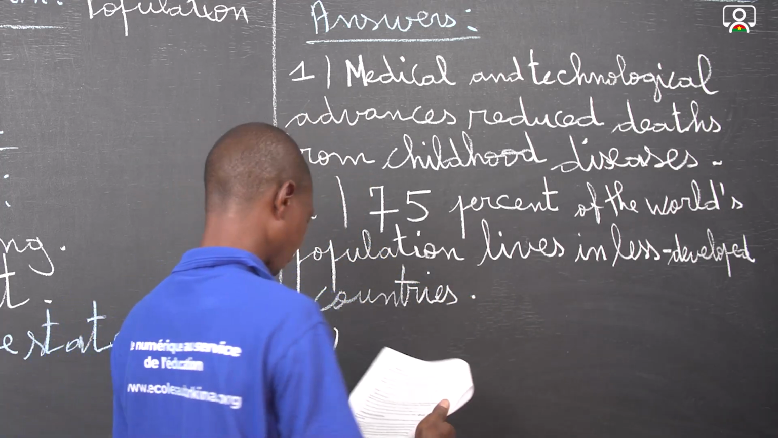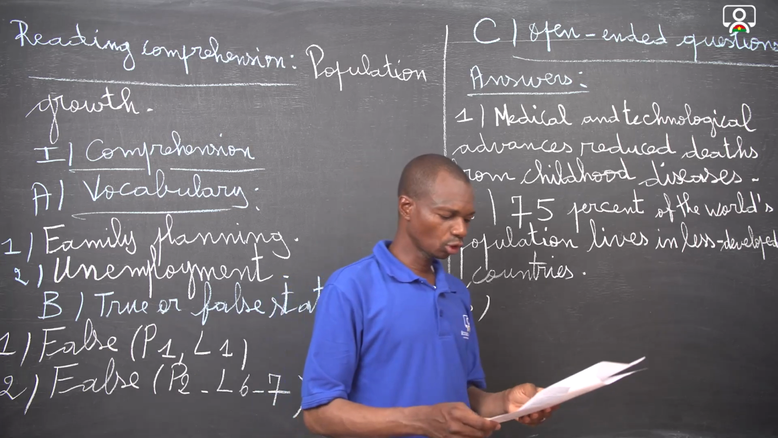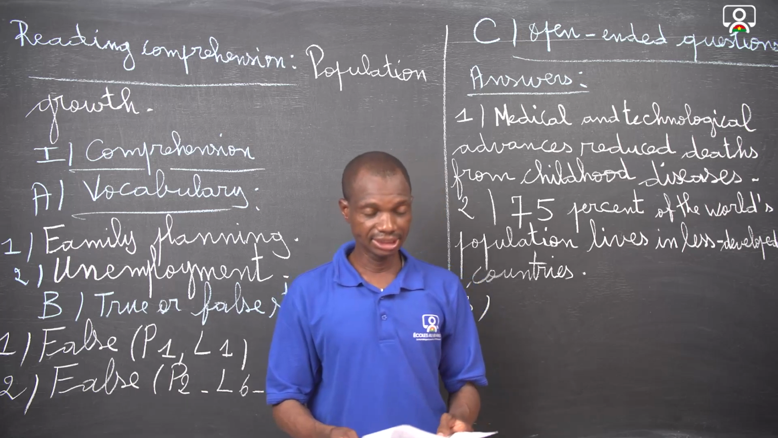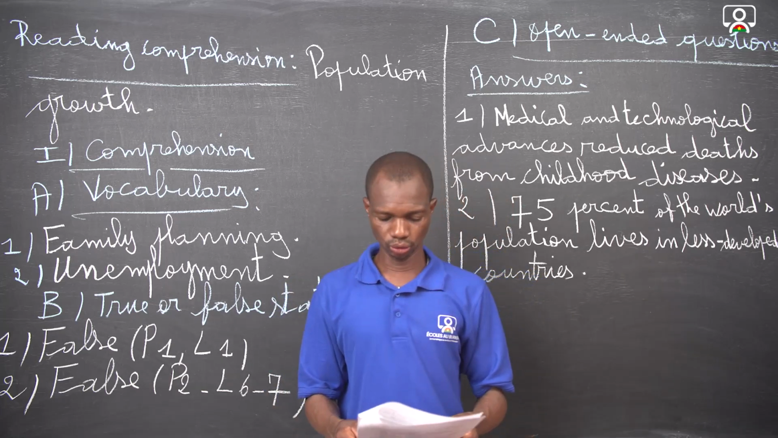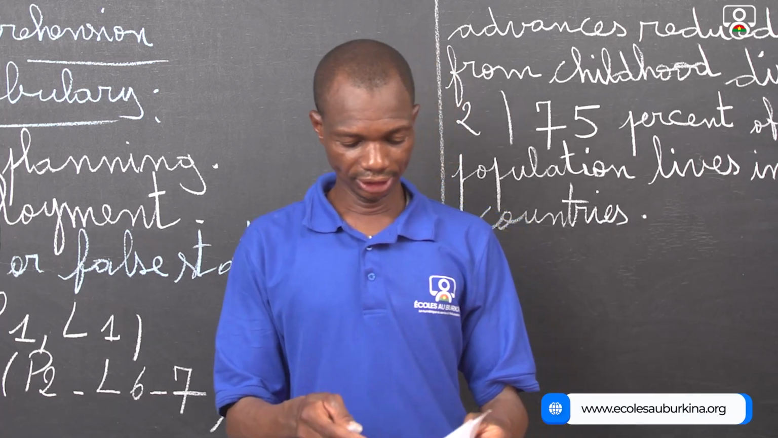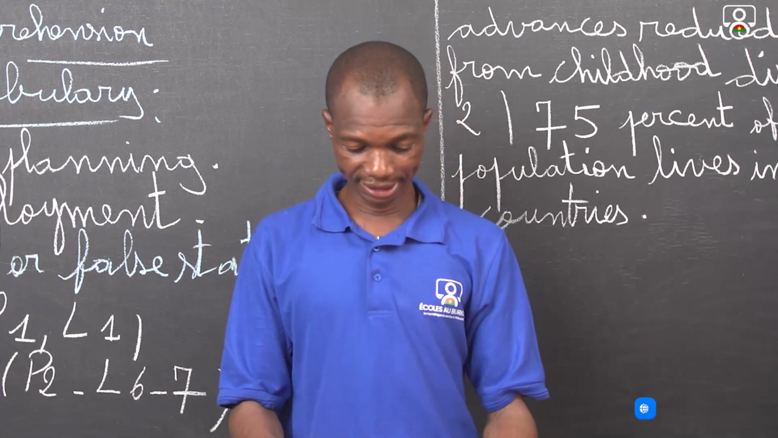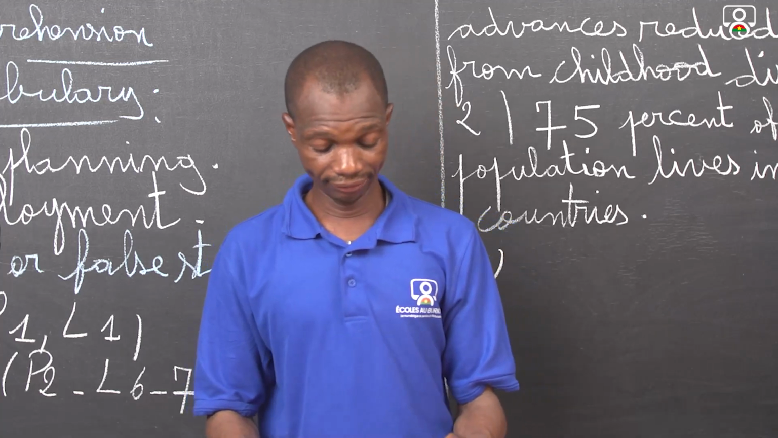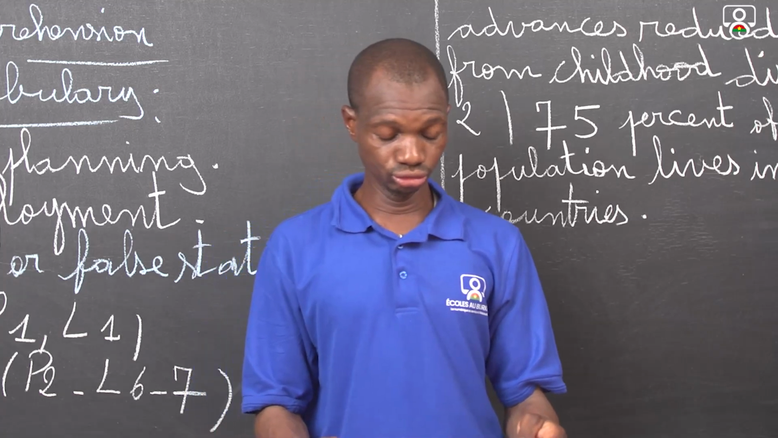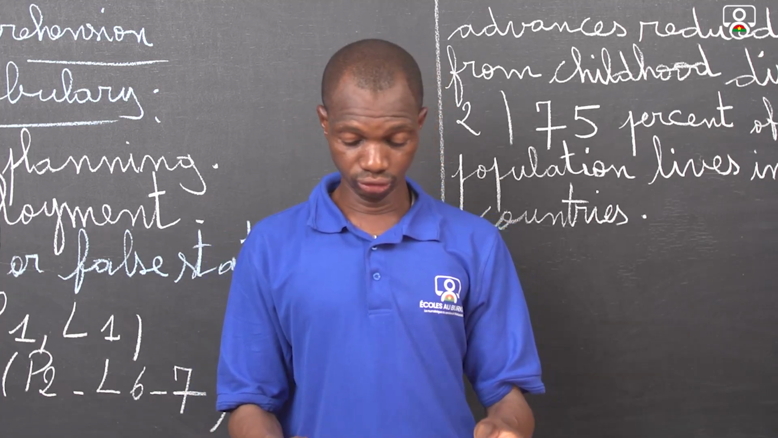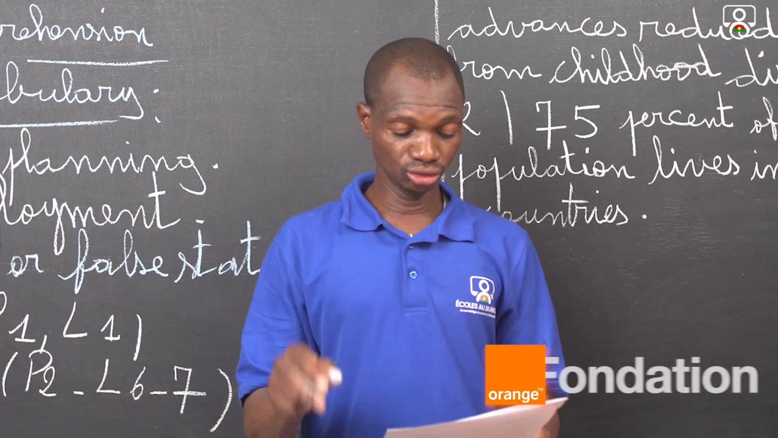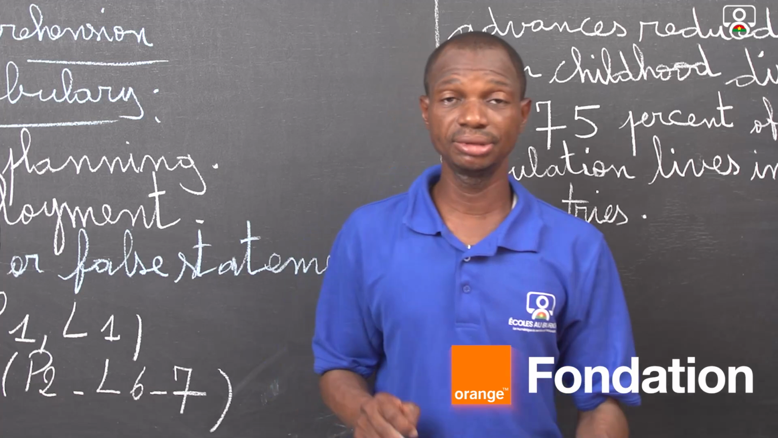Question number 3. Give 2 drawbacks of population growth in developing countries according to the text. If we take the last paragraph of the text, this explains the drawbacks related to the population growth. And the last but one paragraph also uses an illustration in order to explain the drawbacks